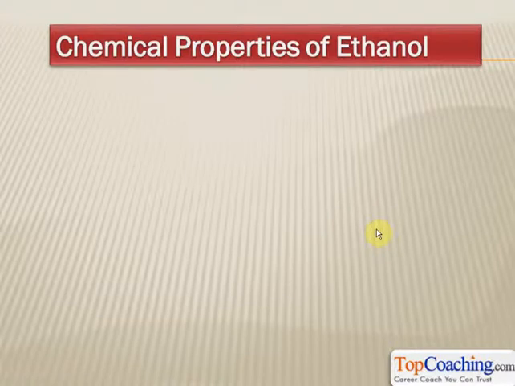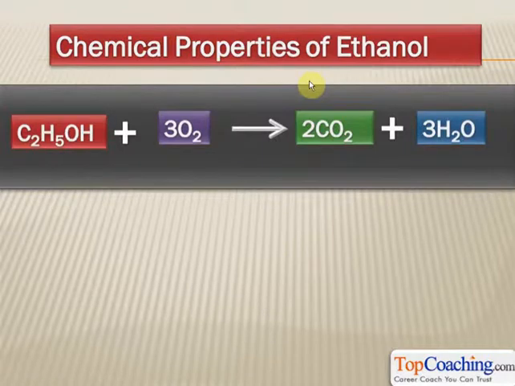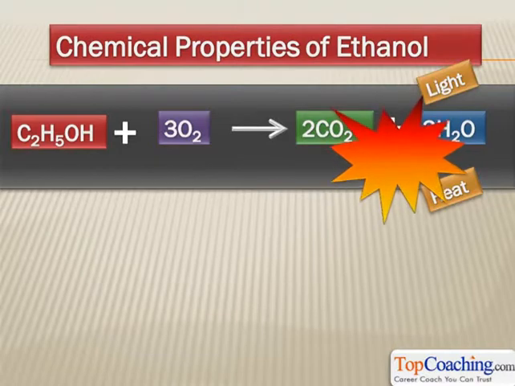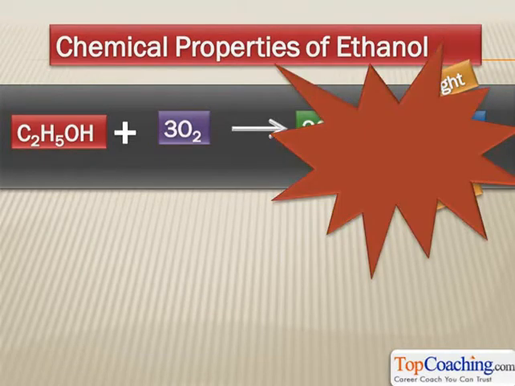Let's now move on to the chemical properties of ethanol. What are the reactions that ethanol undergoes? Let's study about those things. The most basic reaction of any compound is its reaction with oxygen. When you burn a compound in oxygen, what happens? So when you burn ethanol in oxygen, carbon dioxide and water vapor are formed. We had learnt in the previous chapter that most carbon compounds simply form carbon dioxide and water vapor on burning in oxygen. The burning of ethanol is an exothermic reaction, so a lot of heat and light are also produced when ethanol is burnt in oxygen. Understood? This is a highly exothermic reaction.